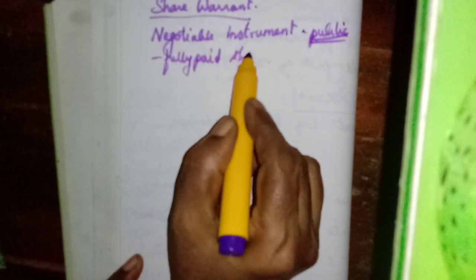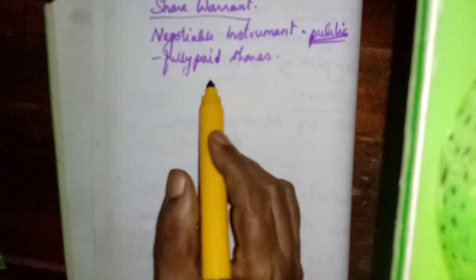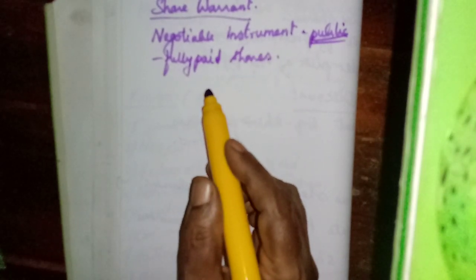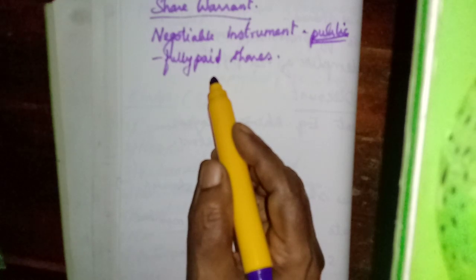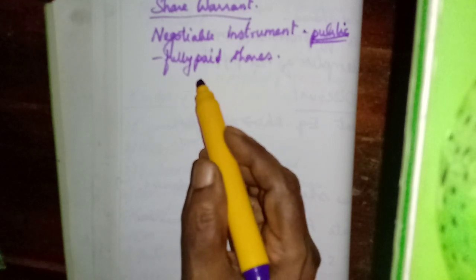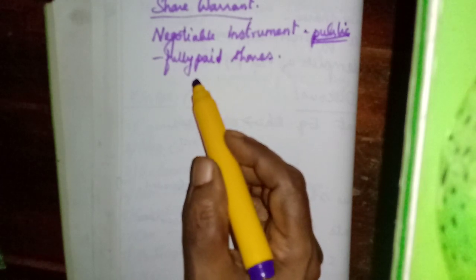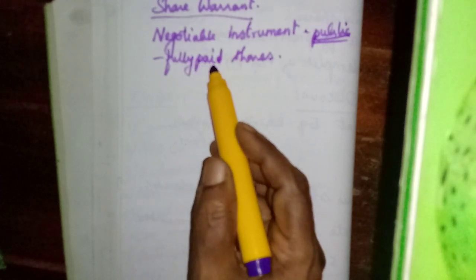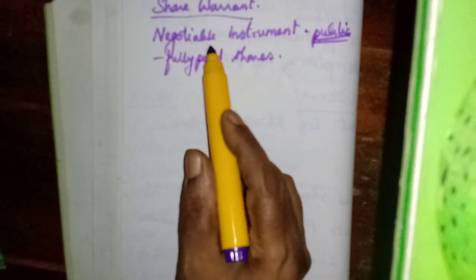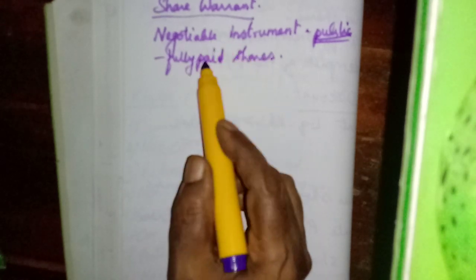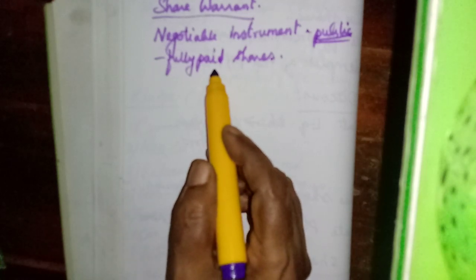We have studied how much is paid up. Not fully paid up shares also get a share certificate once the directors make the allotment, but a share warrant is issued only for fully paid shares.